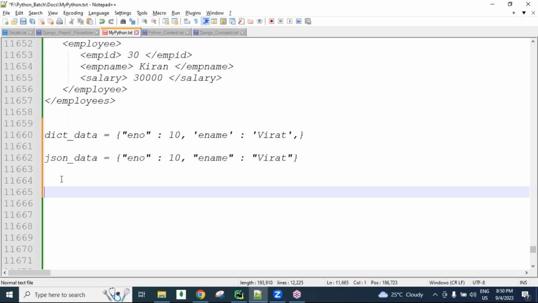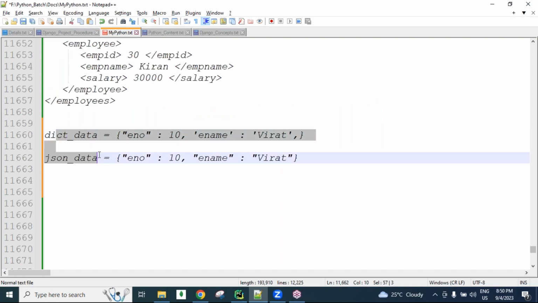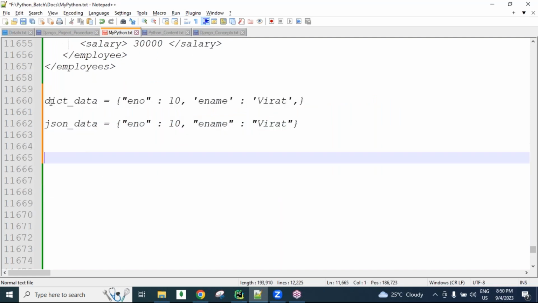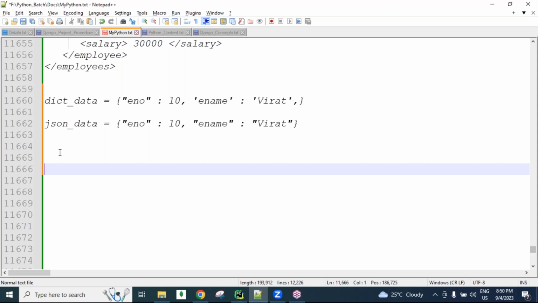Okay. So here you need to know about some data type conversions. We have the serializer concept: converting one type of data into another type is called serializer behavior. Dictionary type data into JSON, and JSON type data into dictionary, we need to convert for sending and receiving data.